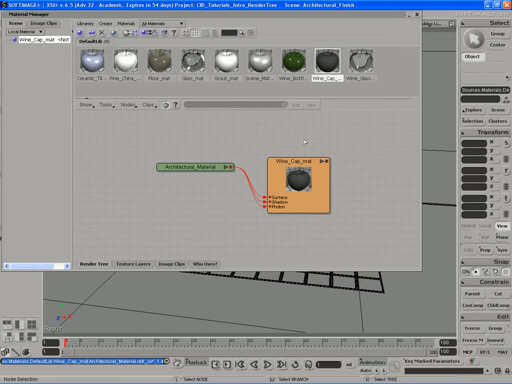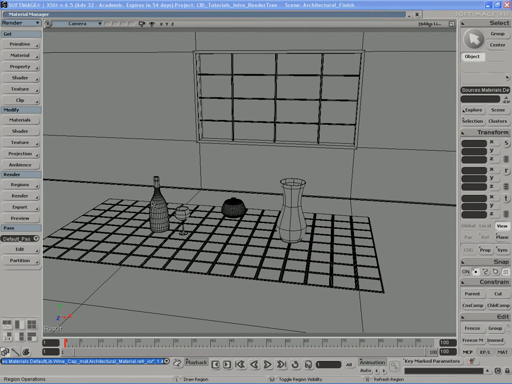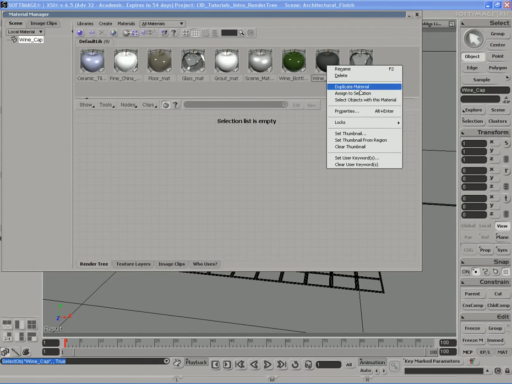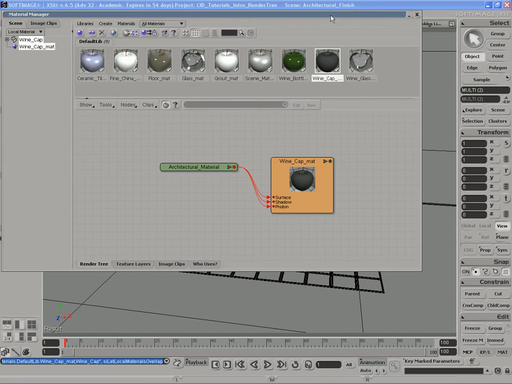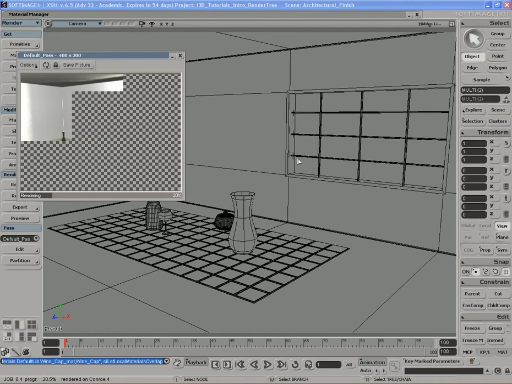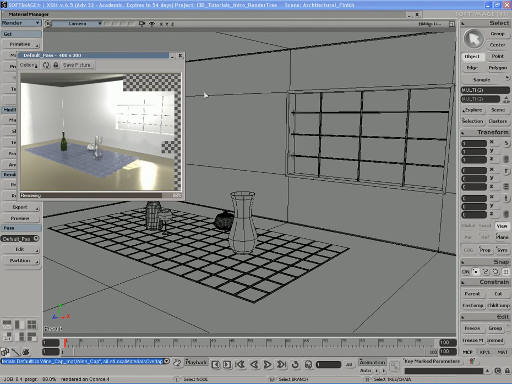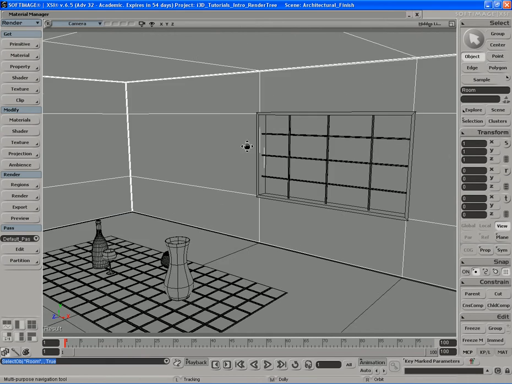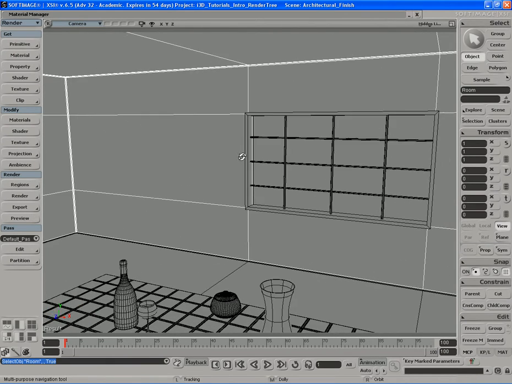Okay, so here's our wine cap material. Let's apply it to the wine cap. Select the wine cap, right click and assign to selection. And there we go. Okay, so the wine cap is done. Let's do a render region of this and see what else needs to have materials assigned to it. The other thing that needs materials assigned to it is the walls. So let's go ahead and do that.